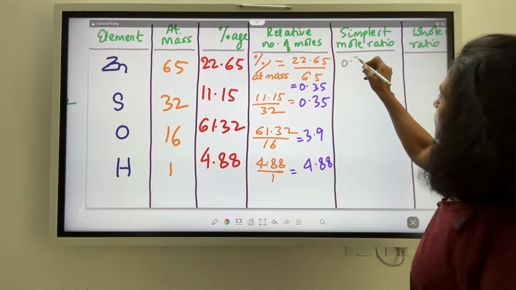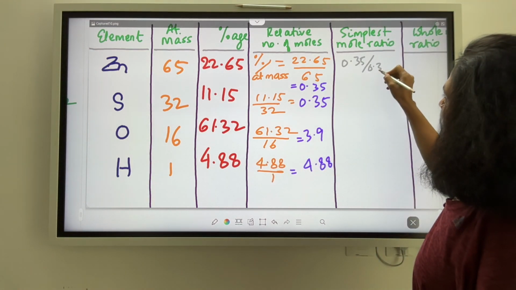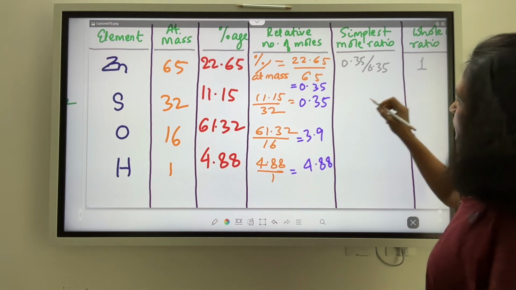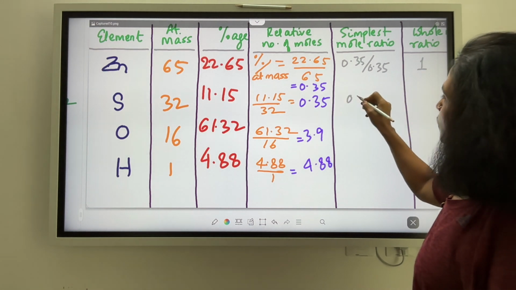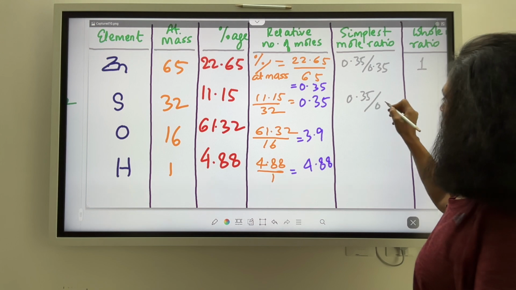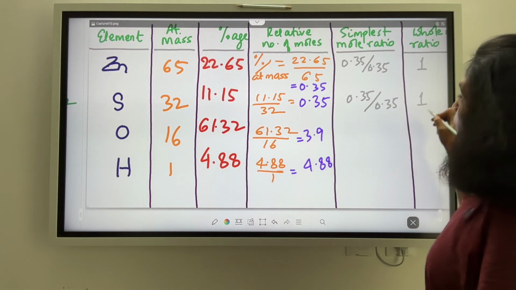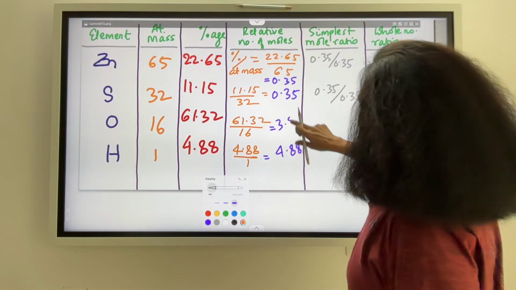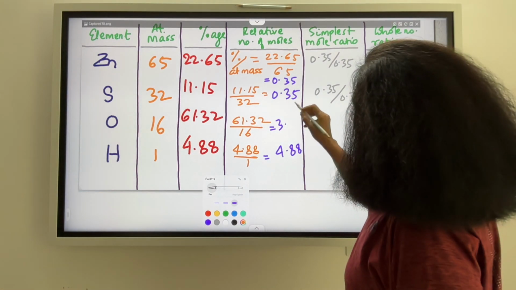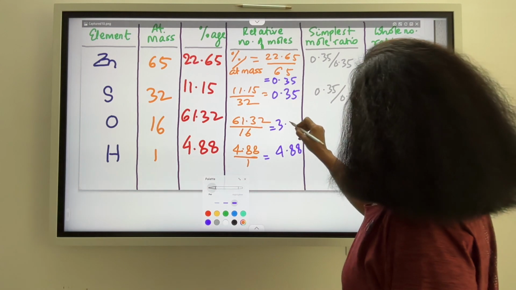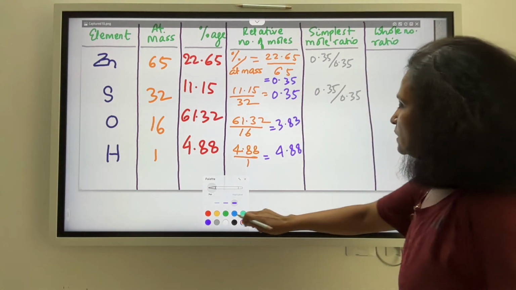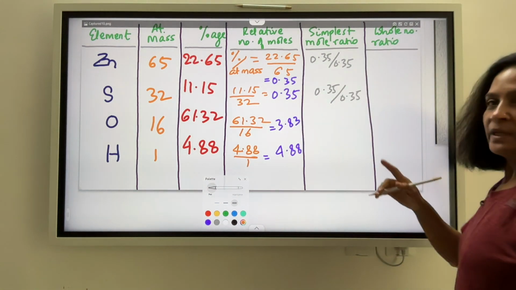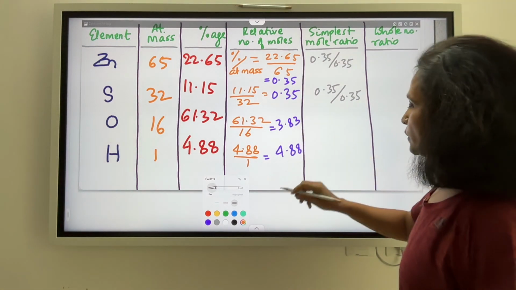So 0.35 divided by 0.35 will give me a 1. And similarly here 0.35 divided by 0.35 fetches me a 1 again. Now what about the oxygen here? For the rest I have taken 2 digits after the decimal, so let me also take this as 2 places after the decimal. So what do I get here?